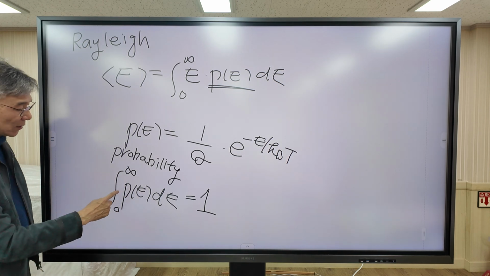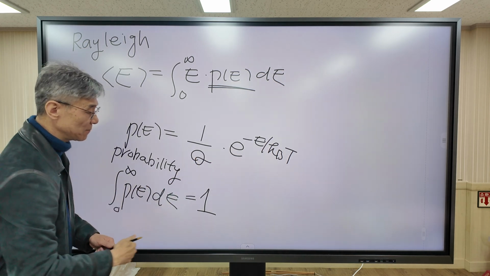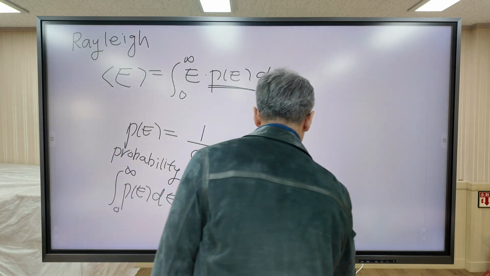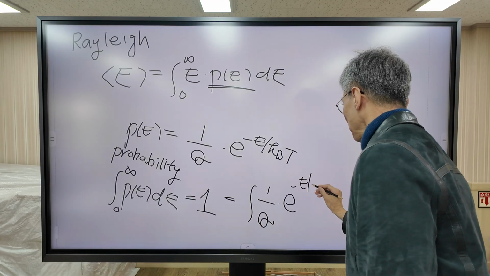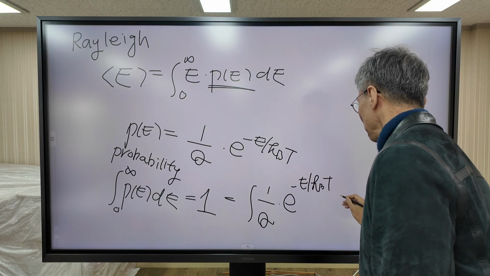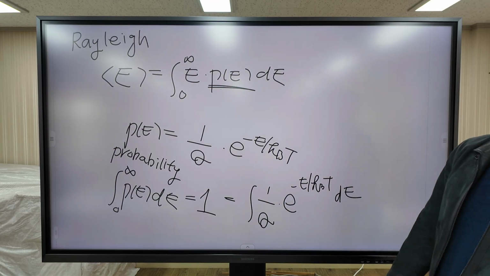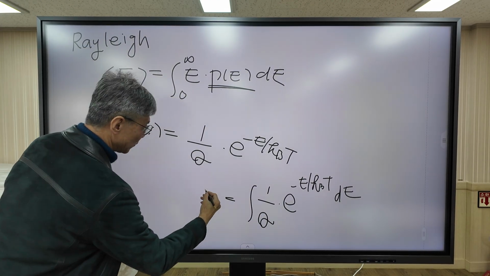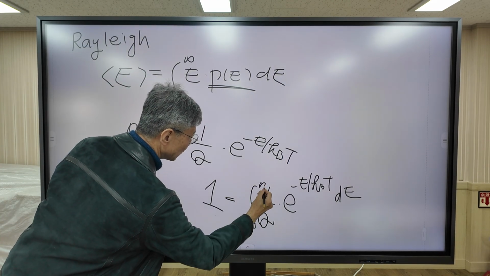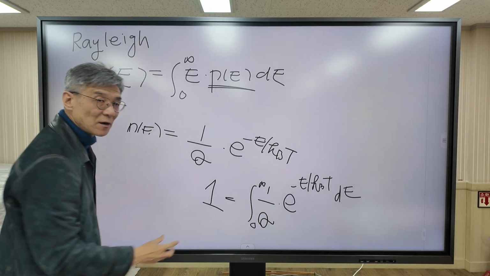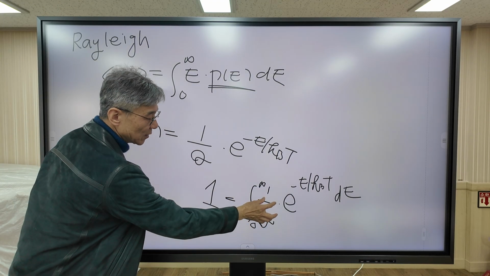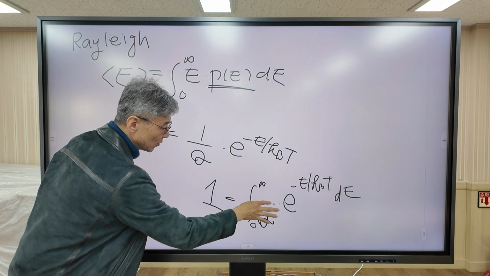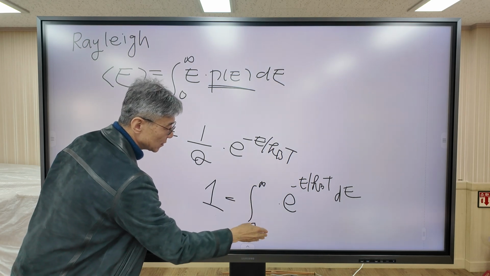So instead of P, I'm going to use this formula. But 1 over Q is constant, so it can go out of this integration.